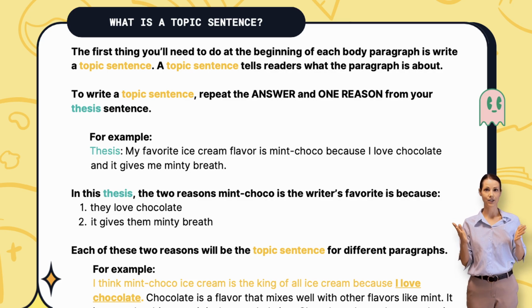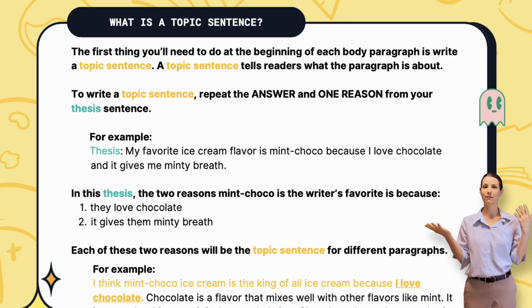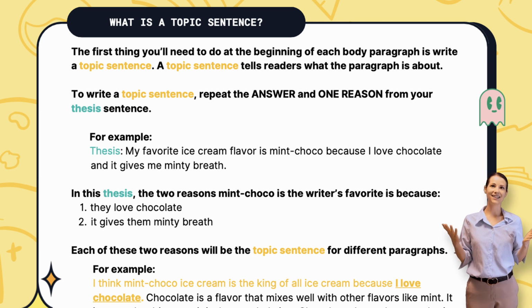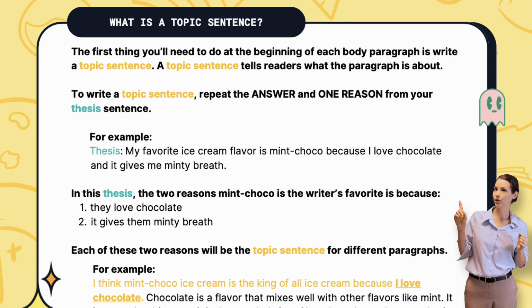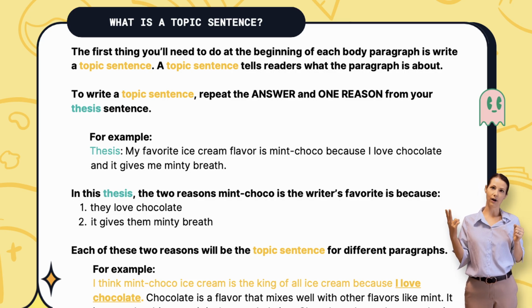To write a topic sentence, repeat the answer to the essay question and one reason from your thesis sentence. For example, if my thesis says, my favorite ice cream flavor is mint choco because I love chocolate and it gives me minty breath, then I need to use the first reason in my topic sentence of my body paragraph. In this thesis, the reason mint choco is the writer's favorite is because they love chocolate and it gives them minty breath. Each of these two reasons will be the topic sentence for different paragraphs.